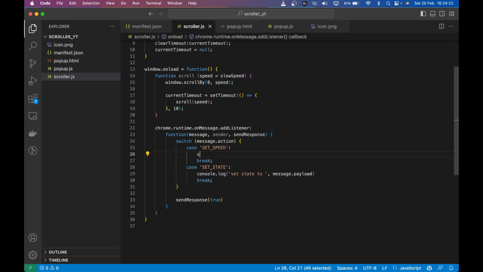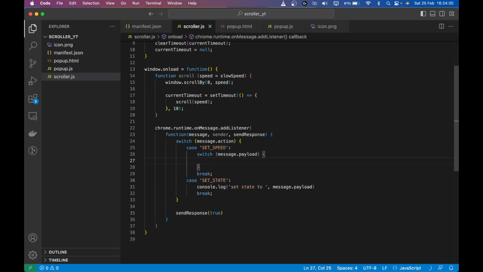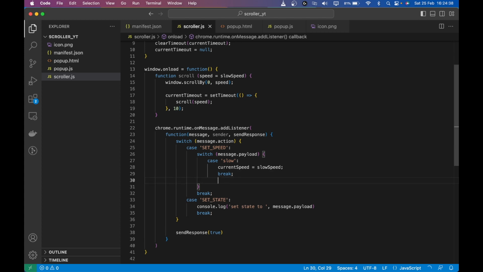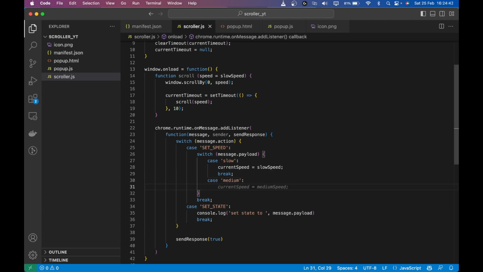So now I'm going to put a nested switch here. Message dot payload: in case slow, current speed equal to slow speed, right? And just break. And in case medium, current speed equal to medium, and then break.